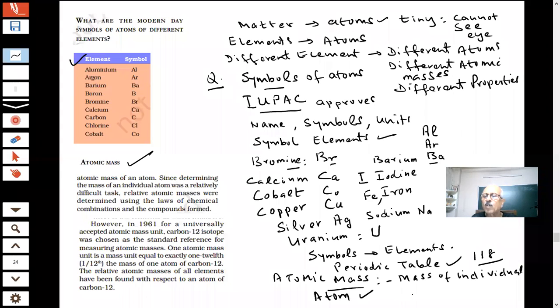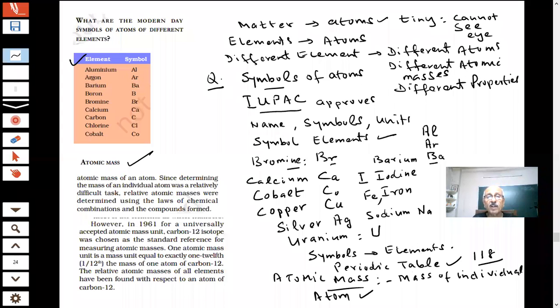That is right. We want to know different atoms have different masses. So we want to know what is the mass of hydrogen, what is the mass of carbon, what is the mass of nitrogen, what is the mass of oxygen. Some will be heavier than the other. Now, which is heavier, which is lighter? How do I know? Atom is very small. I can't see it. And the mass of the atom is very, very small. I cannot weigh one atom. Then what is the problem? So how will I say?